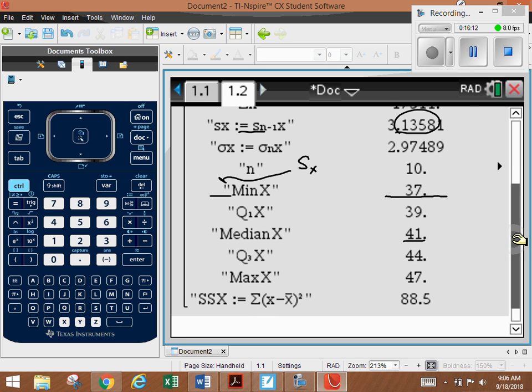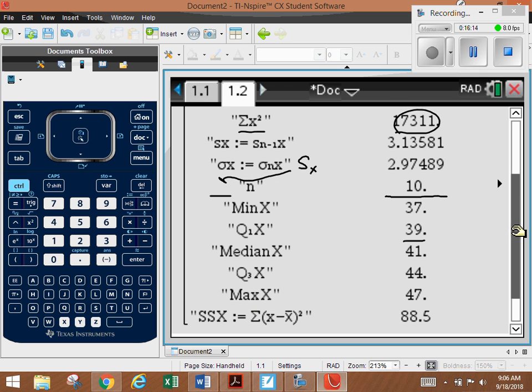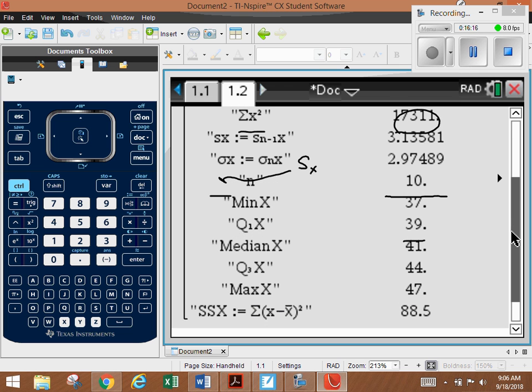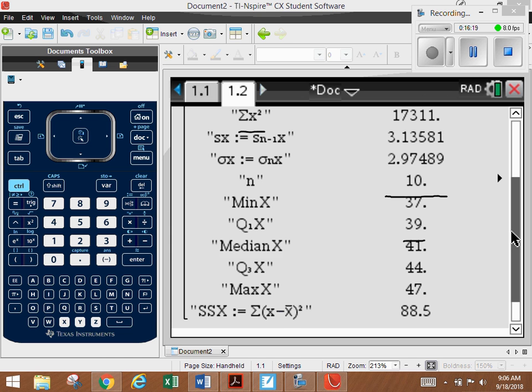And then down here, you can see we were calculating these. Remember, we wanted the sum of the squares of the deviations, right? That's what this is.